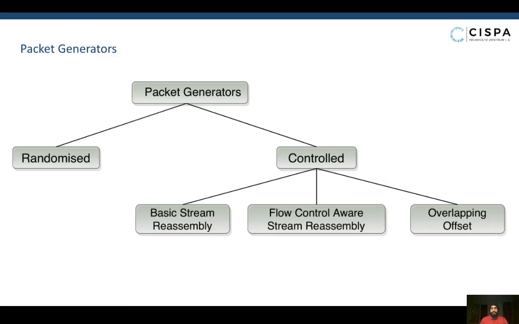We use packet generators to generate these sequences, and we define two kinds of packet level generators. First, we have randomized generators, which randomly decide which types of frames and packets to create and send. The user or the tester has no control over the sequences being generated. And secondly, we have controlled generators, which are used to create specific types of packet sequences that we want to test our implementations with. This allows us to focus more on specific aspects of an implementation that we want to test. We define three kinds of control generators for our use case of stream reassembly, the details of which are available in our paper.